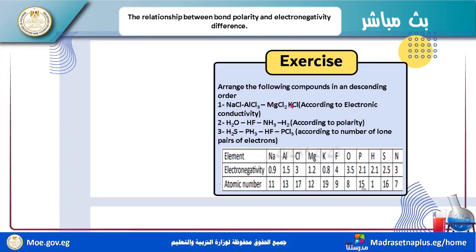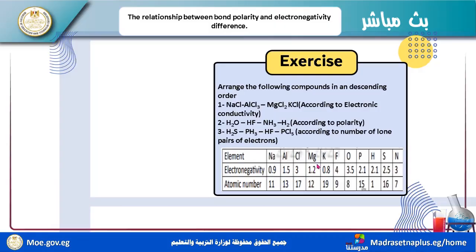Okay, how can you know that? I have this table, which has the numbers of electronegativity. You subtract Al minus Cl, Mg minus Cl, K minus Cl. Al 1.5 minus 3 equals 1.5.